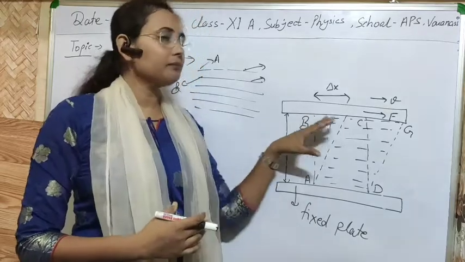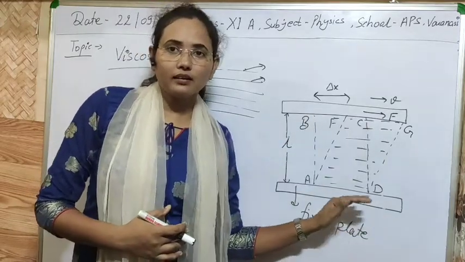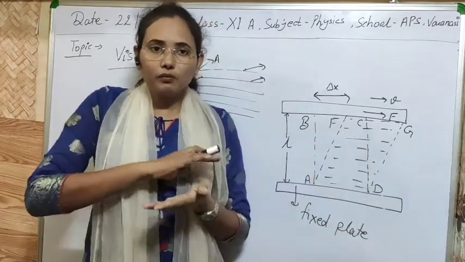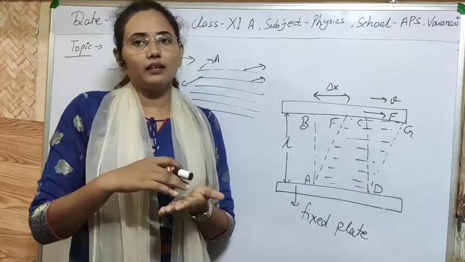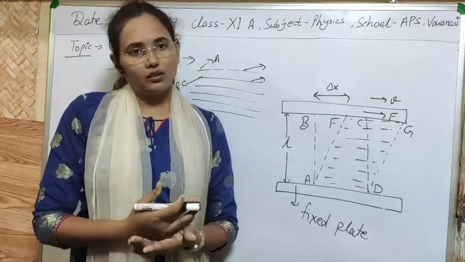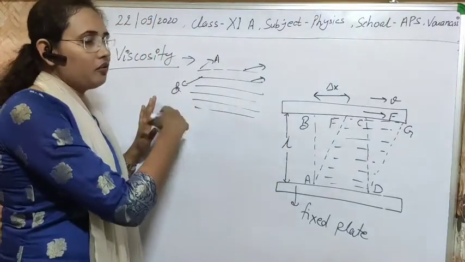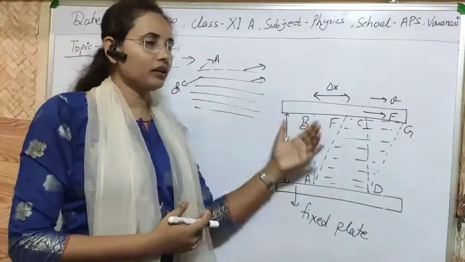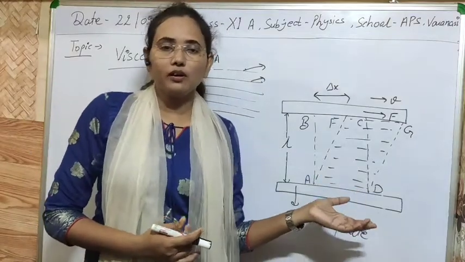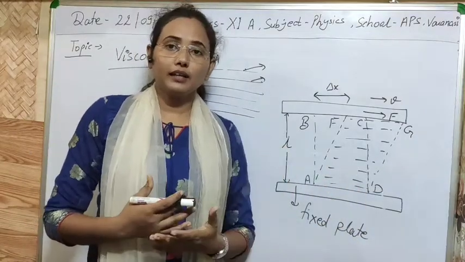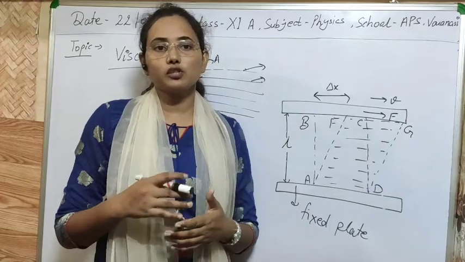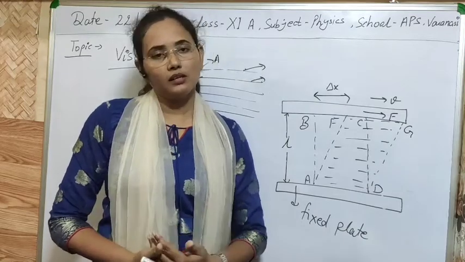We can easily observe this: honey has more viscosity than oil or water. So I think now it's clear to you what viscosity is, what viscous force is, and how we can observe, by taking different fluids, which has greater and which has lower viscosity.